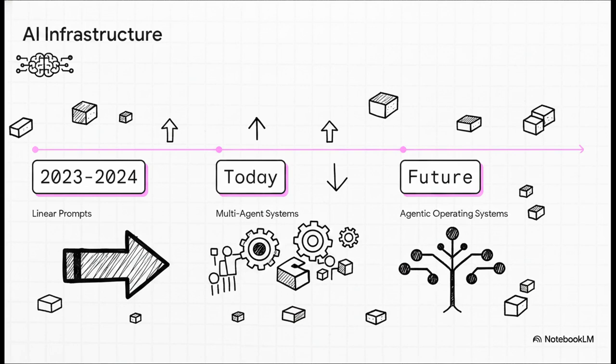Take a step back and look at the trajectory we're on. We started 2023 playing with linear prompts. Today, we're building these robust multi-agent systems. And all of this is direct preparation for the near future of interoperable agent tech operating systems. Building with abstraction and modularity today is absolutely your best tool for future-proofing your apps.